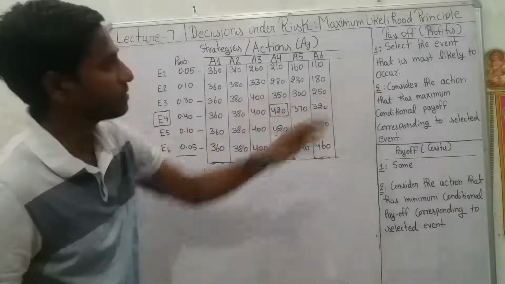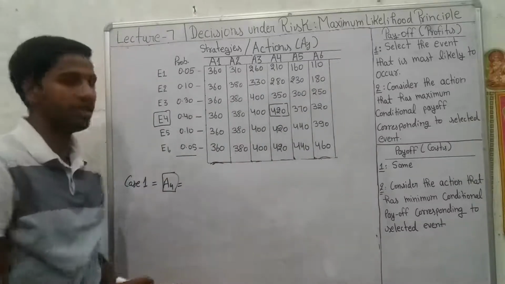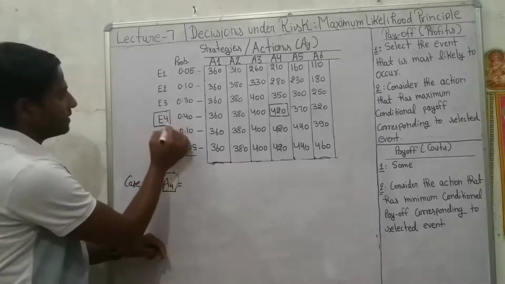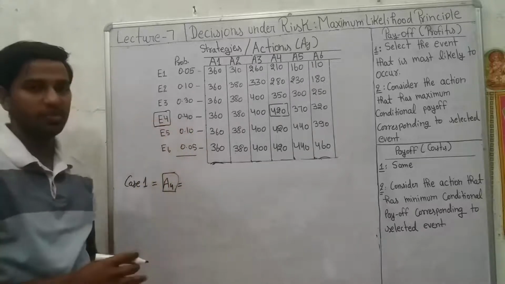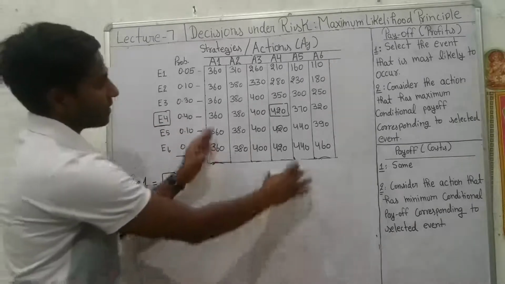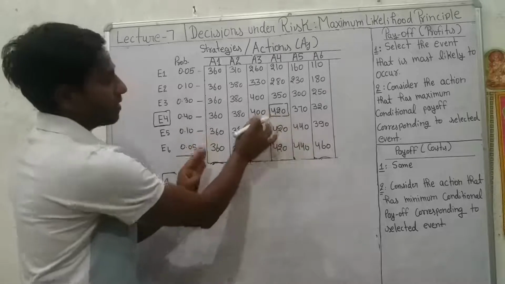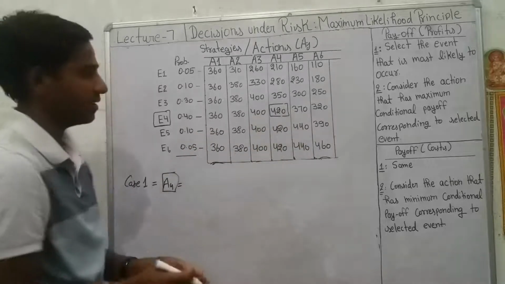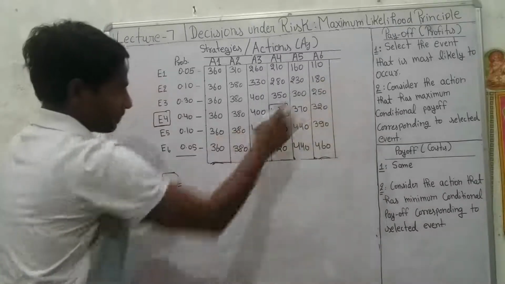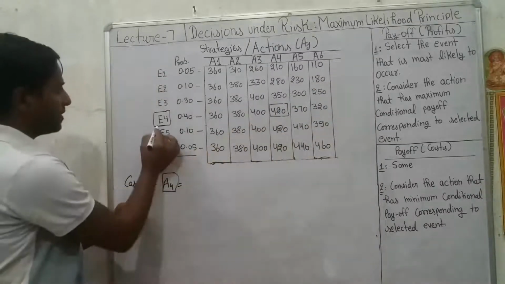Select the event that is most likely to occur, or the event which has the highest probability. So the same event, E4, has the highest probability, 0.40. Remember that now we are considering that these values are representing costs for the company. So step 1 would be similar to the earlier one. Select the event that is most likely to occur, that is E4.